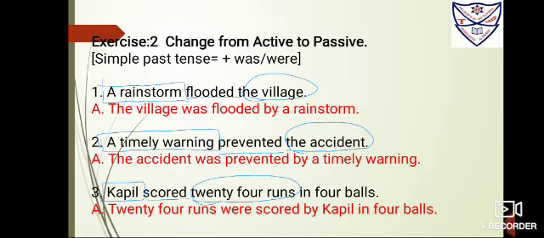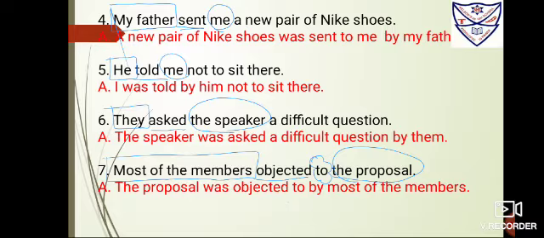Number 3: Couple scored 24 runs in 4 balls. Couple is the subject, box it. Scored is the verb, underline it. 24 runs is the object, circle it. Now bring the object ahead, 24 runs. Because it is plural, I'll be using were. Third form of the verb, score, scored, scored. Add the fourth step, by. Now bring the subject at the last, couple, with "in 4 balls" as extra words. If you want, you can have it this way also: 24 runs were scored in 4 balls by couple, or as given, 24 runs were scored by couple in 4 balls.